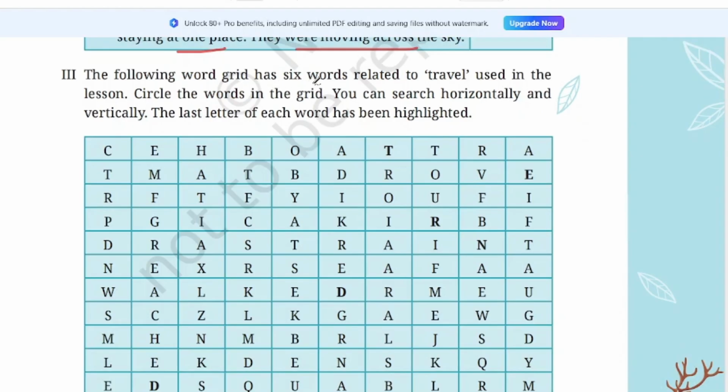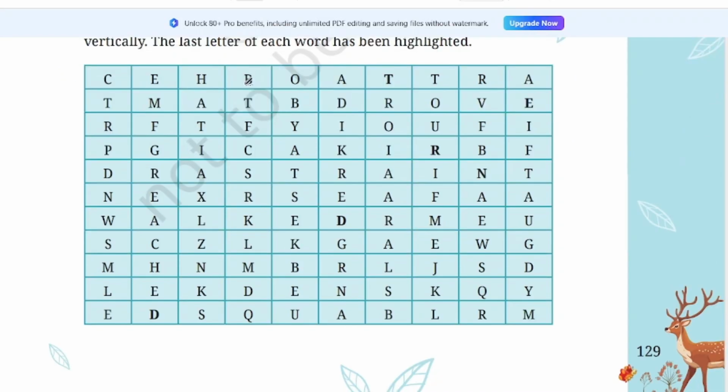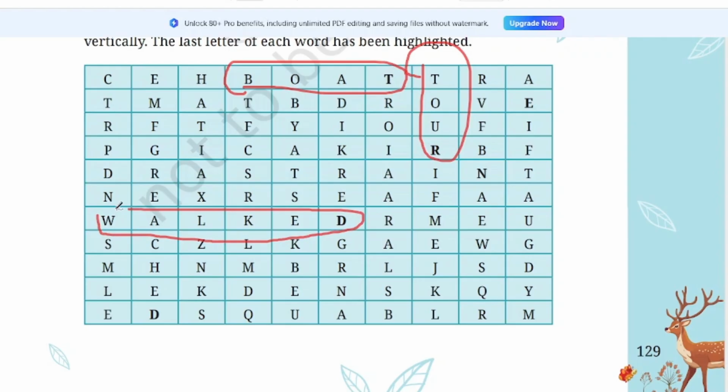The following word grid has 6 words related to travel used in the lesson. Circle the words in the grid. You can search horizontally and vertically. The last letter of each word has been highlighted. So the last letter is highlighted. You have to find from the grid. How many words? 6 words. So see here, last letter. Here it is B-O-A-T, boat. First word you got it. T-O-U-R, tour. See here, W-A-L-K-E-D, walked.